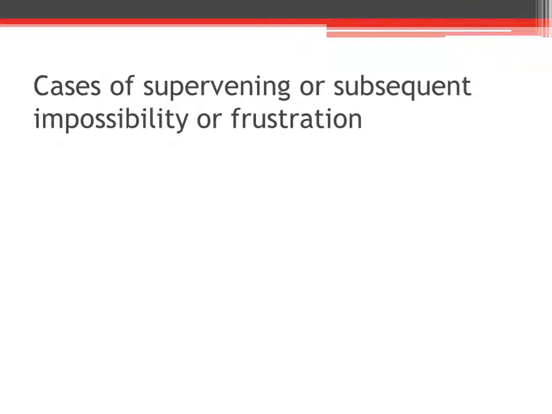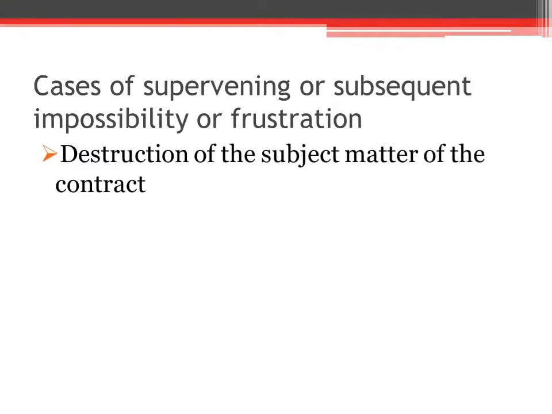Now we are moving to look at the cases where supervening or subsequent impossibility exists. The very first situation is destruction of the subject matter of the contract.